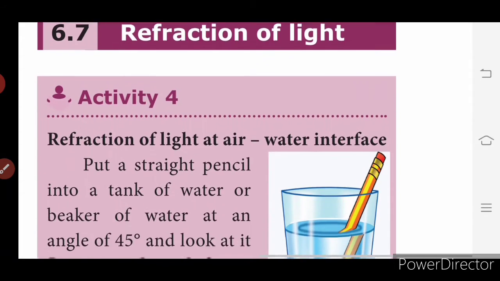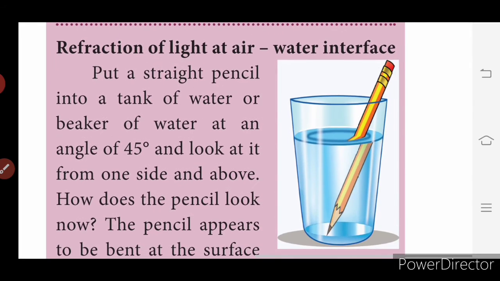Refraction of light. Have you noticed such images when you put your hand in a transparent vessel which is full of water? Can you guess the image? You would have seen your hand or a pencil, whatever you put inside the transparent vessel, appear bent. There is a small change in the shape of the object.